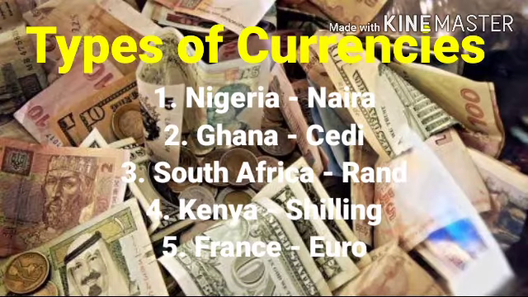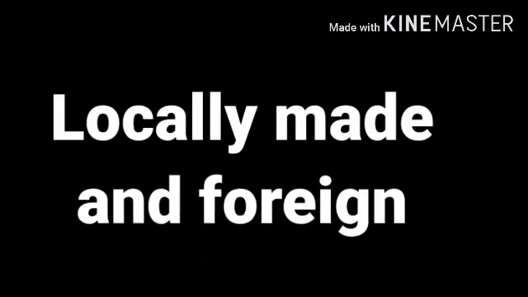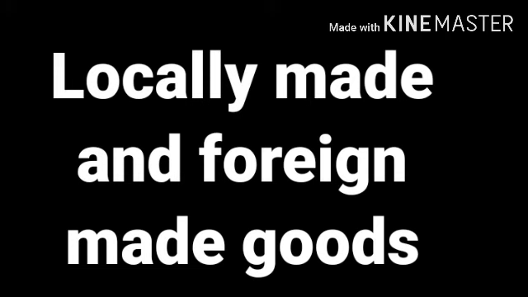Now, types of currencies. Nigeria uses the naira, Ghana the Ghanaian cedi, South Africa the South African rand, Kenya the Kenyan shilling. France used the franc, but they are now using the euro. It was in 2002 that they changed to the euro. You have Indian rupees, American dollars. All these are the currencies that other people use.